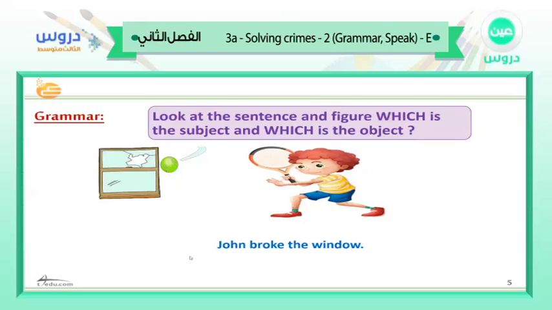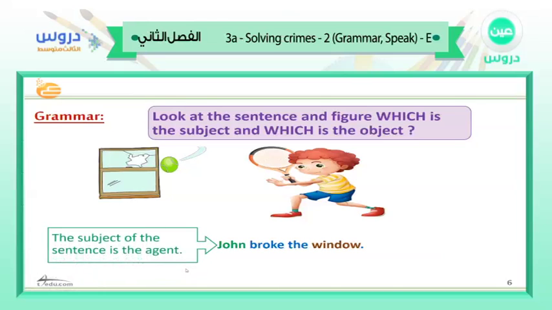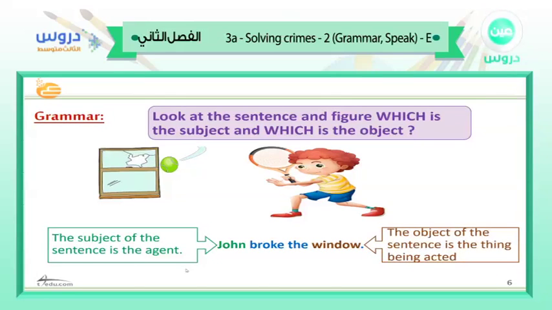Very good. John is the subject, and window is the object. The subject of the sentence is the agent, while the object of the sentence is the thing being acted upon.